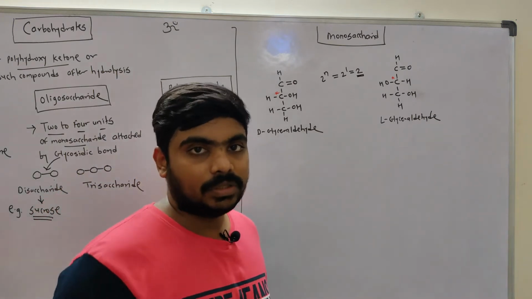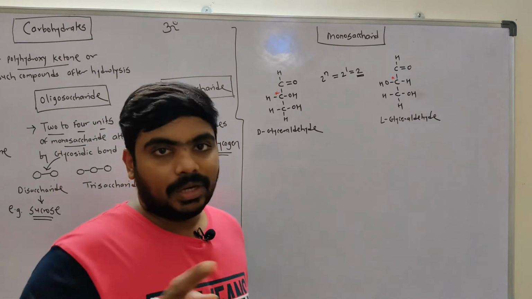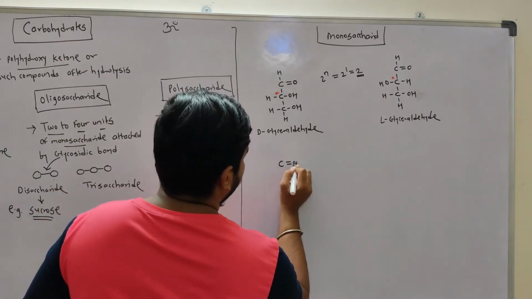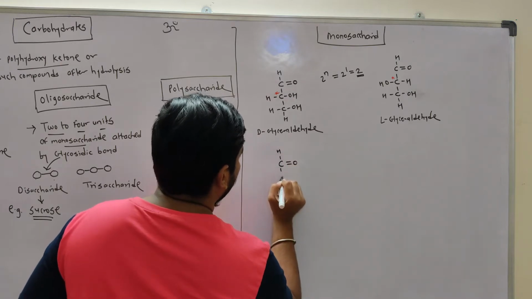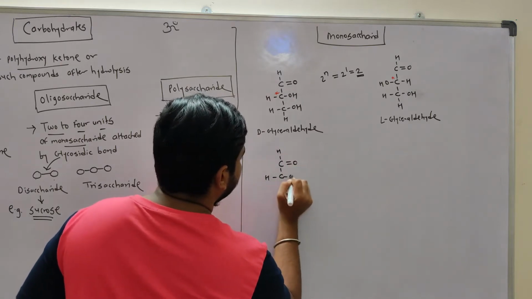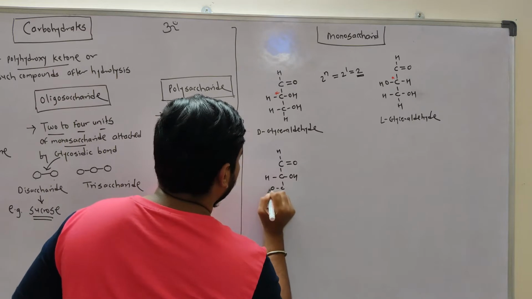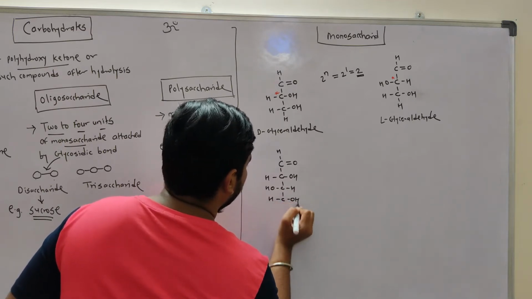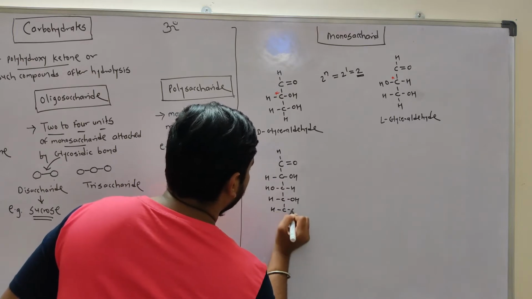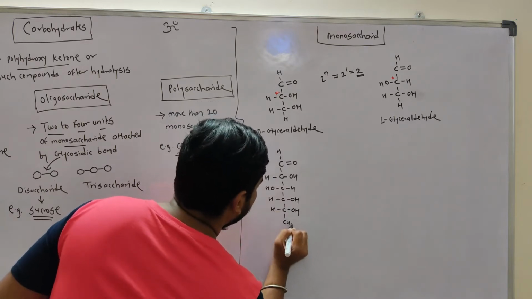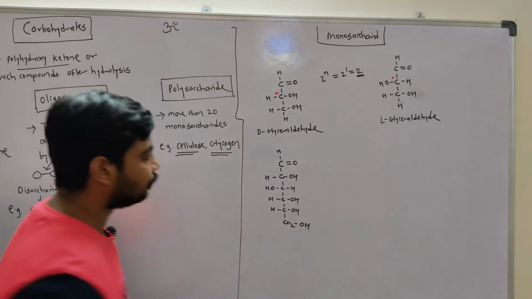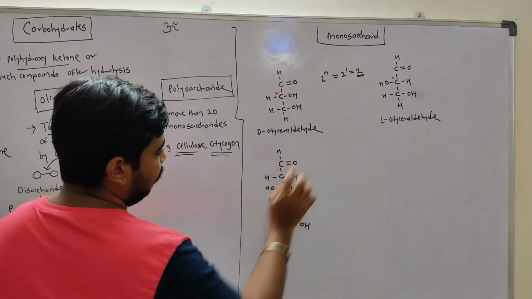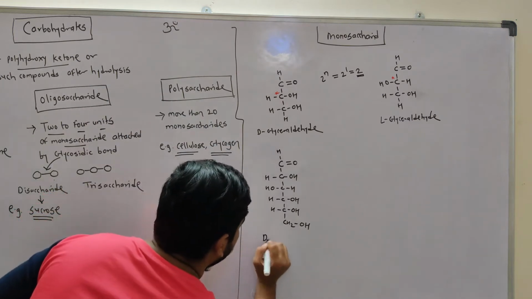What about another monosaccharide? Let's take the example of glucose. Glucose will have this structure. It has 6 carbons, 1 2 3 4 5 6, with an aldehydic group. So this is D-glucose.